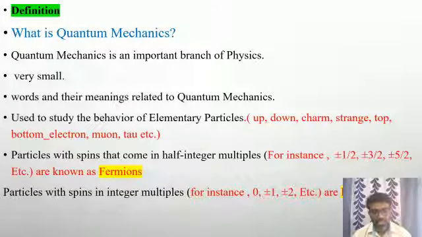The particles with the spin in integer multiples, for instance, 0, plus or minus 1, plus or minus 2, etc., are called bosons.